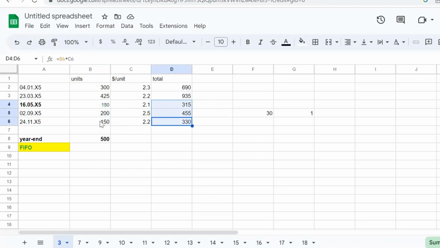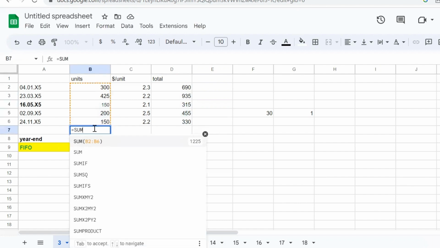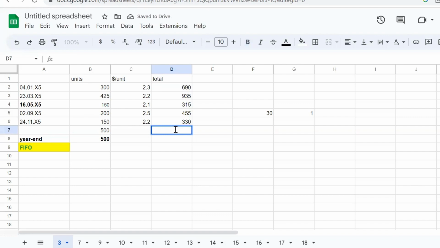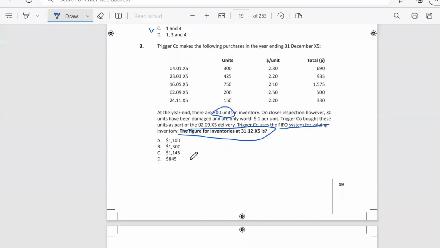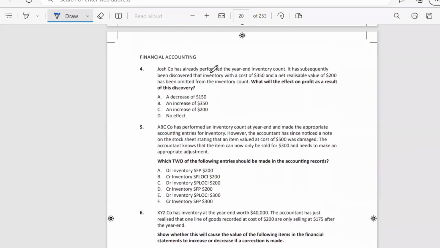So if we sum up these units, it will be 500, and the sum of this will be 1100. So this is the answer using the FIFO method. We choose answer A.